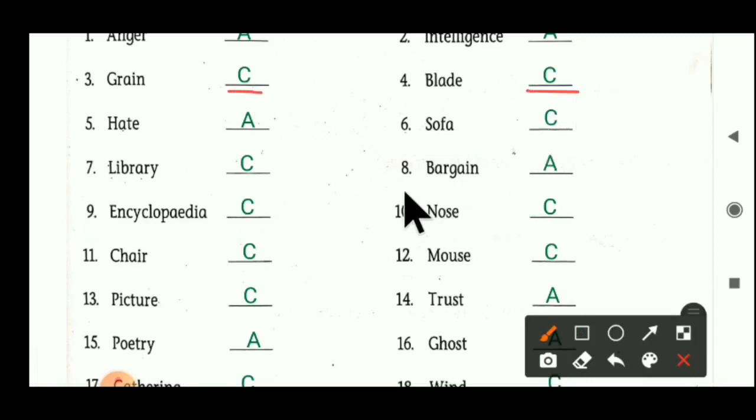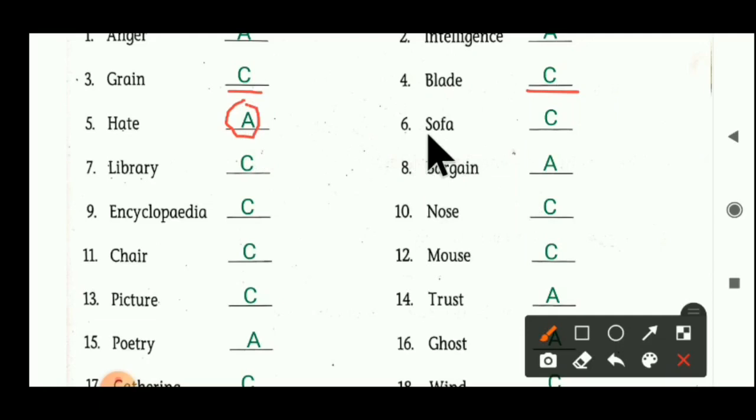Now next thing is hate. H-A-T-E. Hate means tiraskar. In Gujarati we can say tiraskar, nafrat. We cannot see that tiraskar. So hate becomes an abstract noun here. We cannot touch hate, we cannot see hate, so it becomes an abstract noun here.